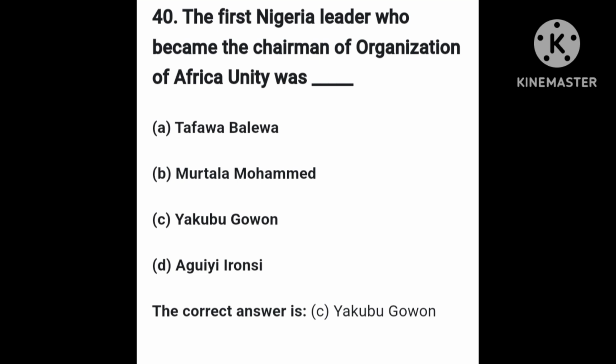Remember that currently the Organization of African Unity is known as the African Union, AU. The name changed from Organization of African Unity to AU in the year 2002.